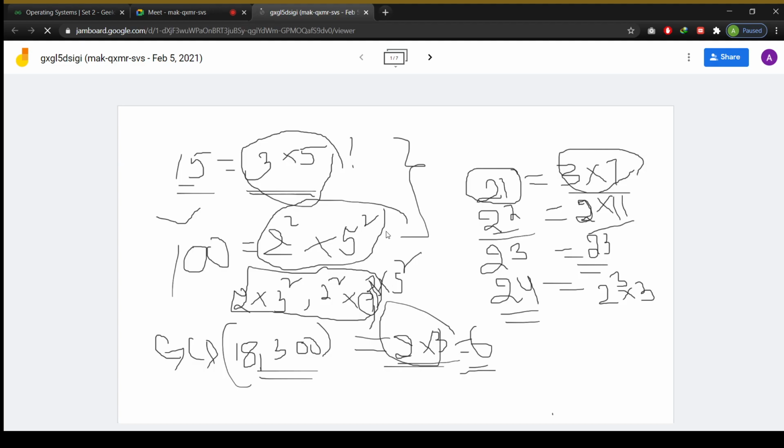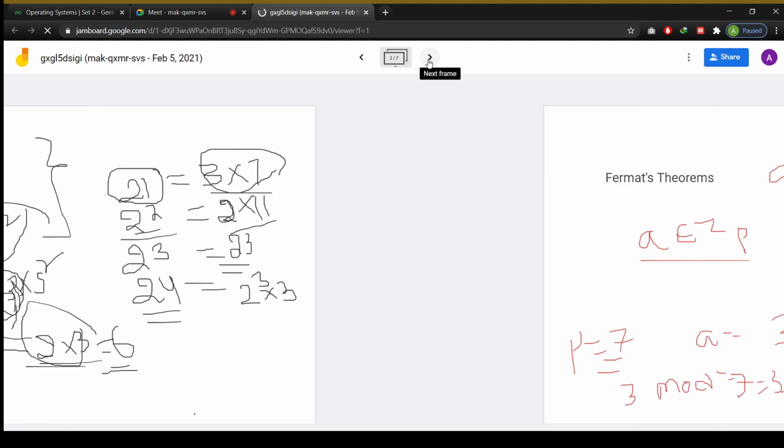Suppose I write pi of 37. How many relatively prime numbers are there to this 37? That number we will represent with the help of pi of n. What is the meaning of a relatively prime number? Suppose I choose Z8. I want to find pi of 8.